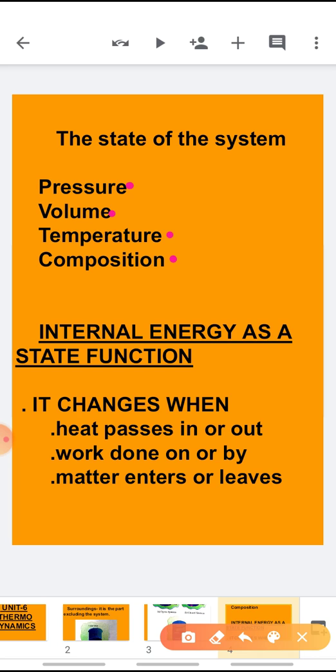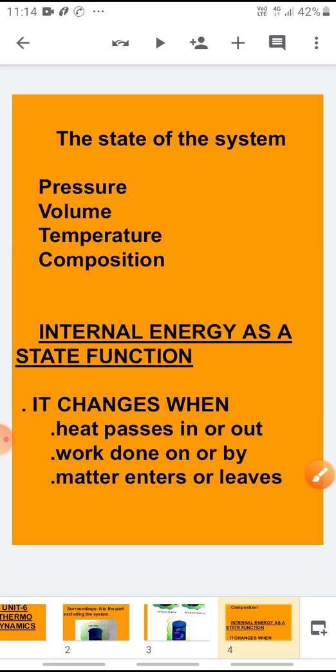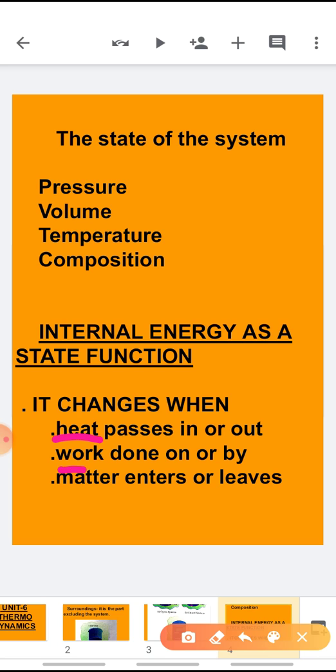Now, the state of a thermodynamic system is described by state variables, which are actually the macroscopic or the bulk properties, like pressure, volume, temperature and the composition. You can say the amount of gas. These are your state variables, or you can say the state function. Now, the internal energy of a system changes when two things take place. First is heat, second is work.